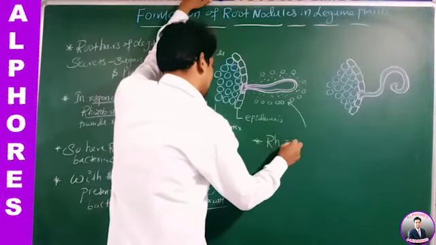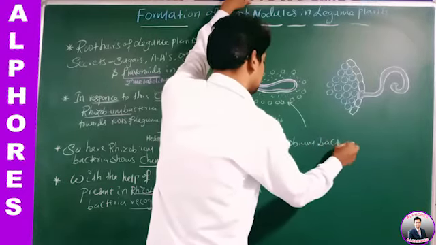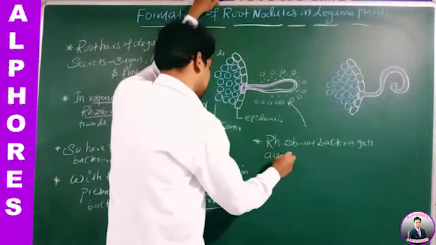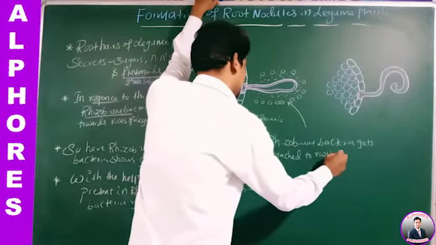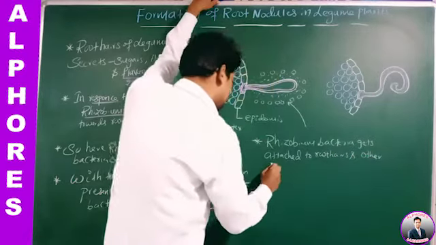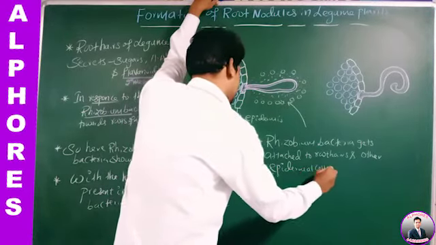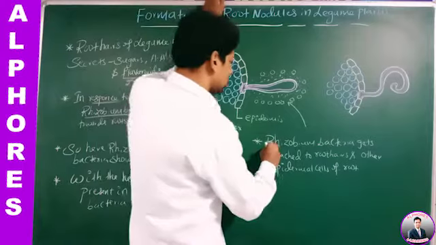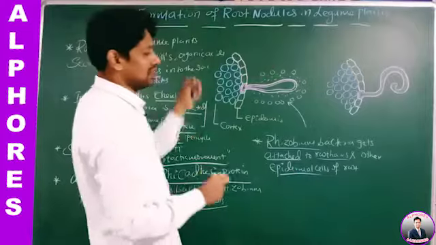Rhizobium bacteria gets attached to what, sir? To the root hair and other epidermal cells of the root.